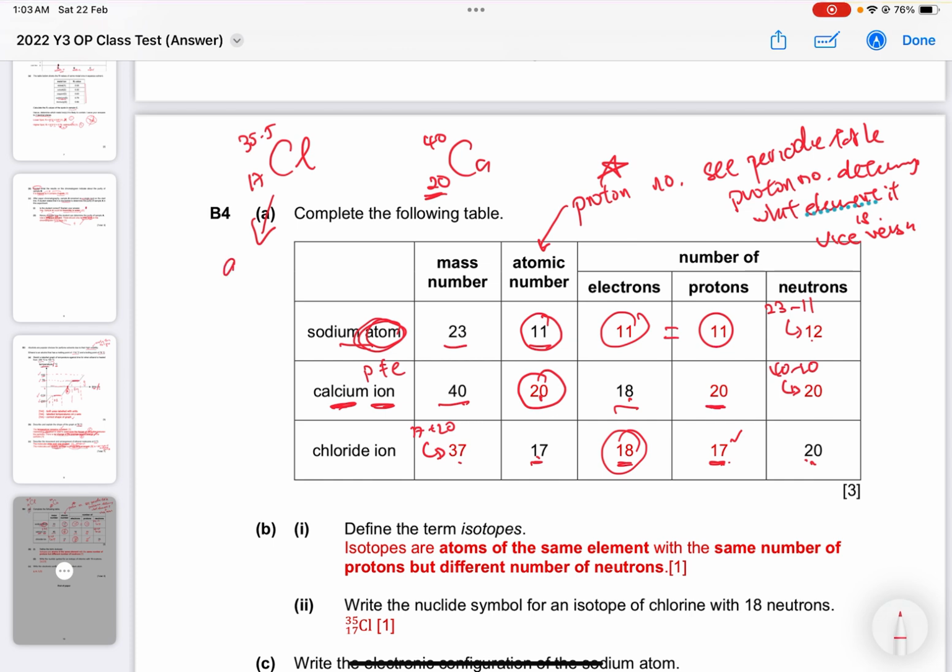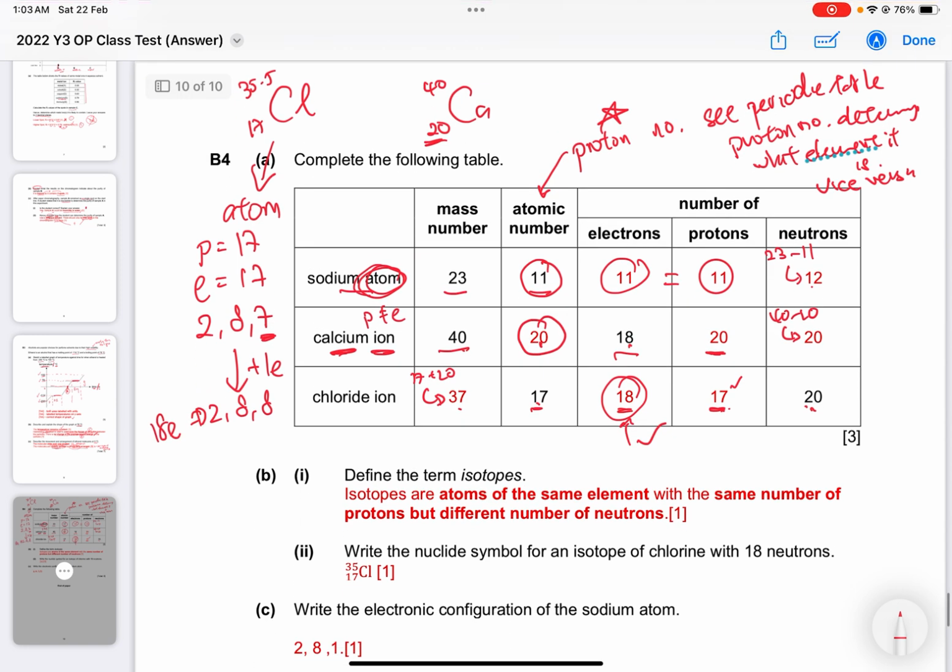So for the atom, the proton is equal to 17, means I must have 17 electrons. The configuration is 2, 8, 7. For it to become ion, the last shell must be fully filled, so it must have gained one electron to become 2, 8, 8. So if you look at 2, 8, 8 here, it means that it has 18 electrons. Therefore, down here, 18 electrons. Okay? So this table here, 3 marks, most probably every 1 row 1 mark.